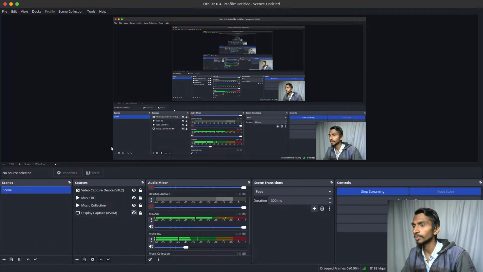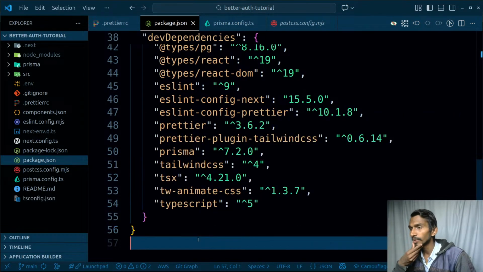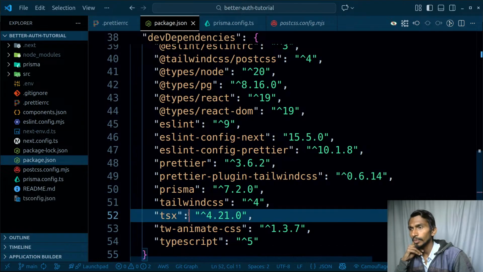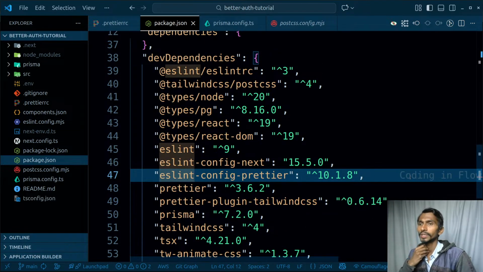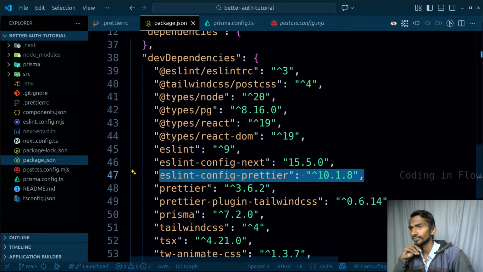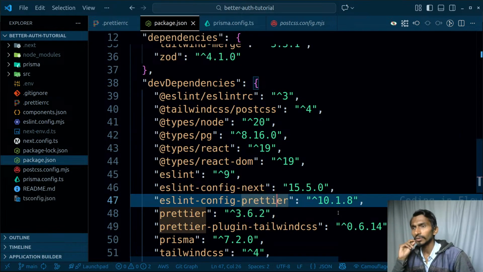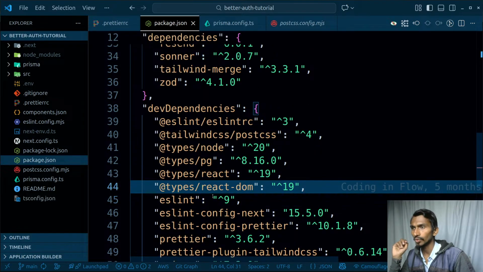Meanwhile, I will simply continue from here on because we have to focus on it. So this particular thing is done. tw-animate-css, this will automatically be installed. TypeScript. Okay, we will be using TypeScript, Tailwind, Prisma, Prettier, eslint-config-prettier, ESLint. This is automatically installed if I'm not wrong. ESLint config, ESLint. Okay, let's see. Remaining things we will be figuring out on the go.